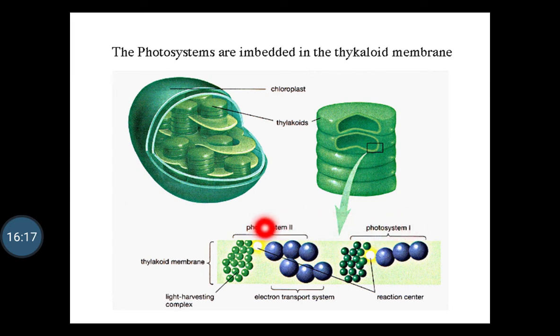Photosystem 2 comes first, and photosystem 1 is next to it. The light energy is absorbed by the light harvesting complex present in photosystem 2, and through the electron transport chain the electrons are transported to photosystem 1. In photosystem 2, the formation of the high energy molecule ATP takes place.